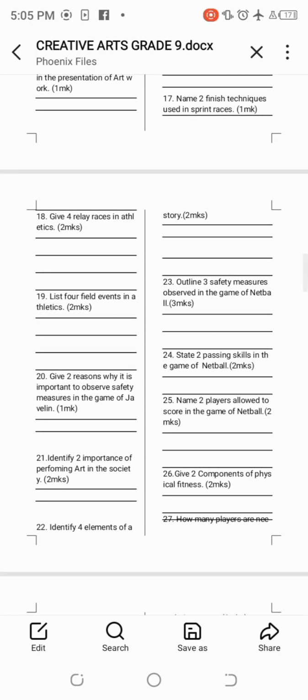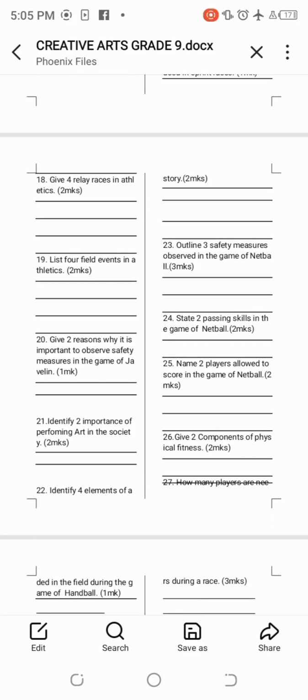Then 24, state 2 passing skills in the game of netball. Passing skills, we can have chest pass and bounce pass. Those are the common ones. Then number 25 says, name 2 players allowed to score in the game of netball. Goal shooter is allowed, and also goal attacker is allowed to score in the game of netball. Number 26, give 2 components of physical fitness.